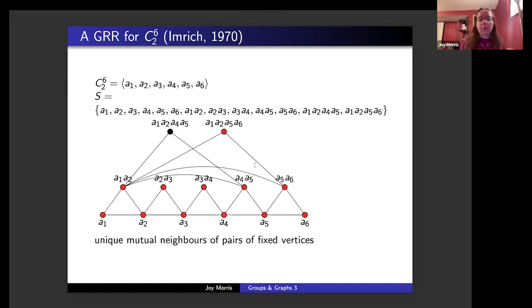And then we have some vertices that are unique mutual neighbors of pairs of vertices that we've decided are already fixed. A1, A6, and A1, A2, A5, A6 all fall into that category. So they all have to be fixed, and now we only have one vertex left, so it has to be fixed as well. So using that lemma by Nowitz and Watkins, we can show that Immerich's construction does produce a GRR for elementary abelian groups of rank 6 and more generally higher ranks if we generalize his construction.